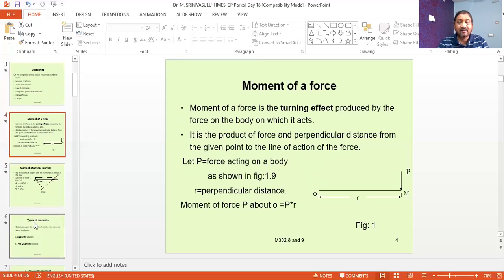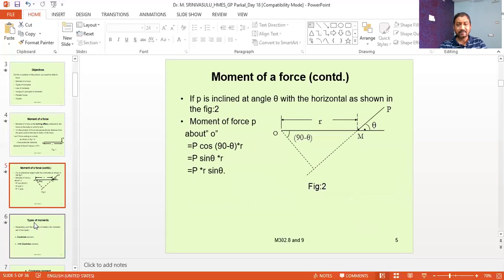And here the P into R is the force and distance. So the units are the Newton meters or kilonewton meter. Here what is happening is the force is applied in a vertical direction, that is perpendicular to the axis of the body. Sometimes the force can be applied inclined also, like this.